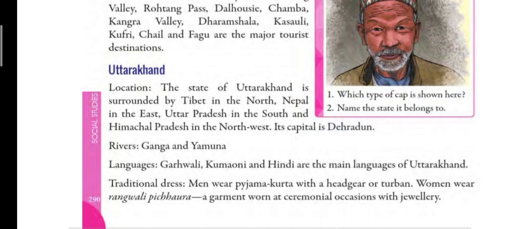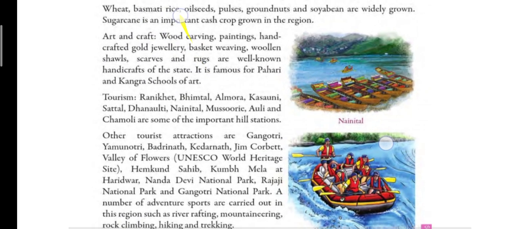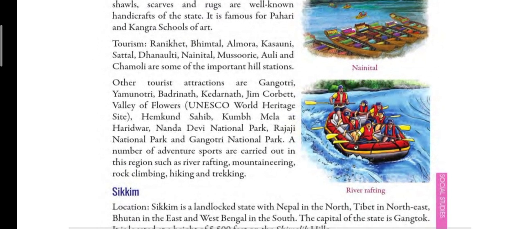Next, children, is Uttarakhand. Uttarakhand is another state that lies in the Himalayan region, and its capital is Dehradun. So, what is the capital of Uttarakhand? Dehradun is the capital of Uttarakhand, and many hill stations are also found in Uttarakhand itself. Then, many national parks are also found in Uttarakhand only.